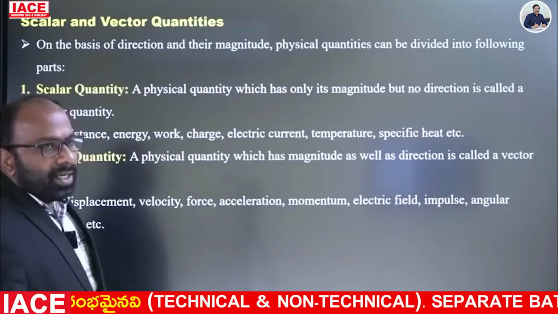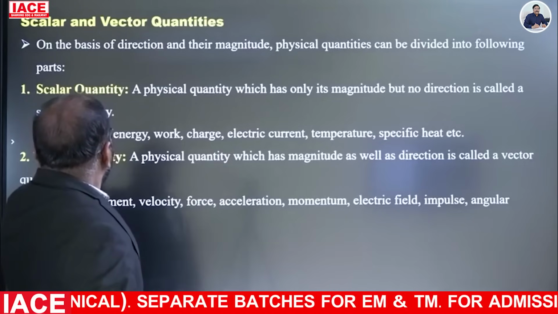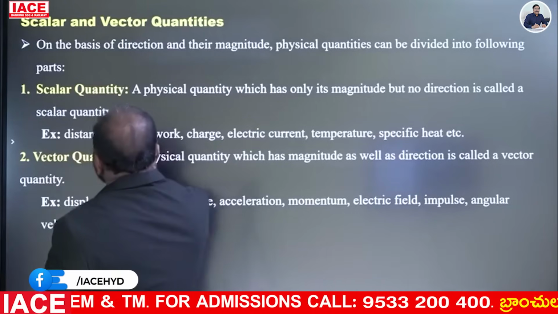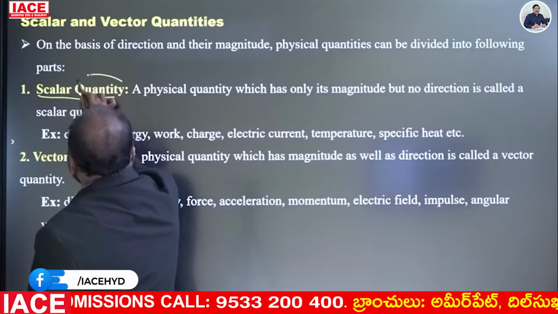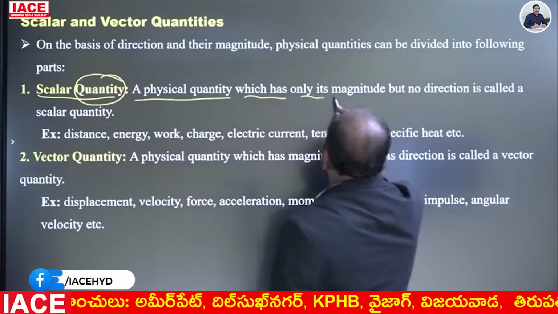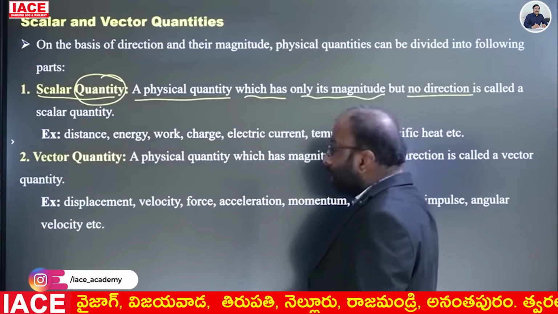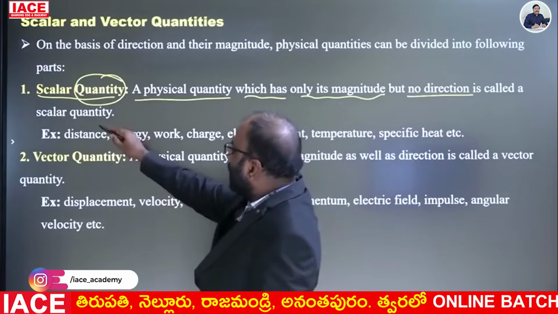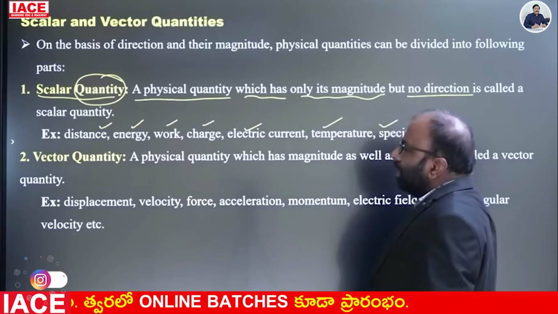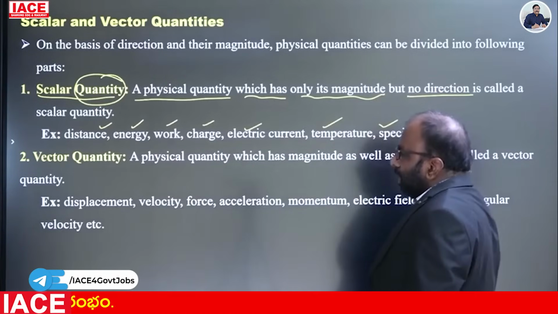Right. Physical quantities are classified into two types. One is scalar quantity, another one is vector quantity. Which are called scalar quantities? A physical quantity which has only magnitude but no direction is called a scalar quantity. Example: distance, energy, work, charge, electric current, temperature, specific heat, speed. These are examples for scalar quantities.